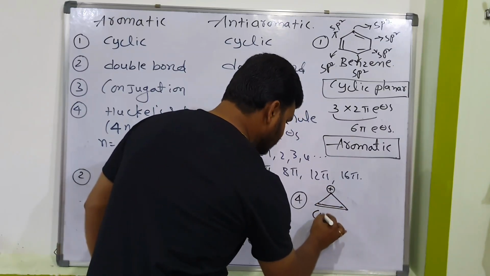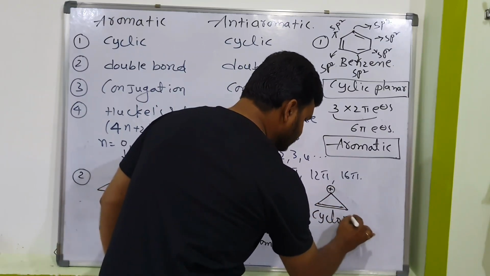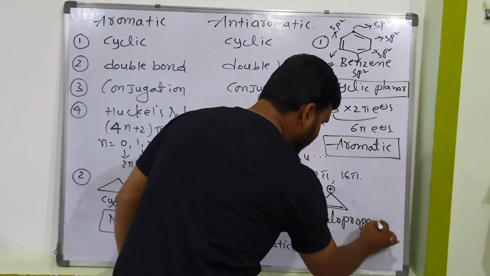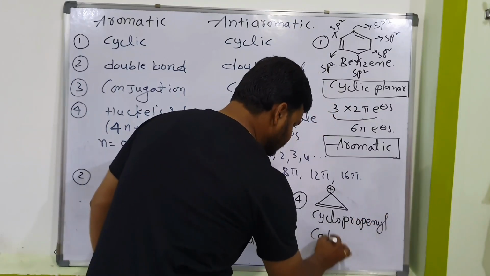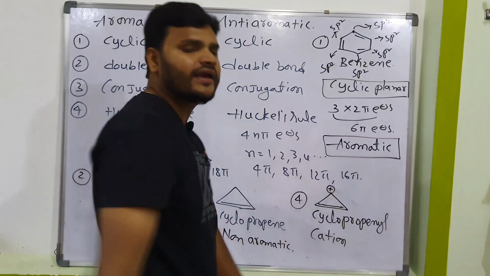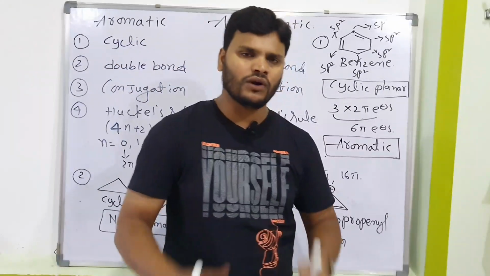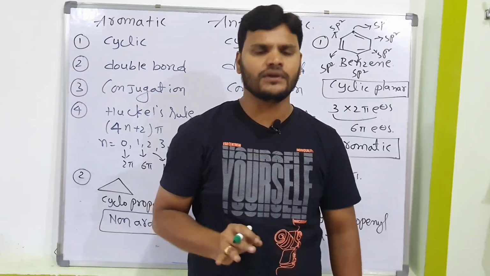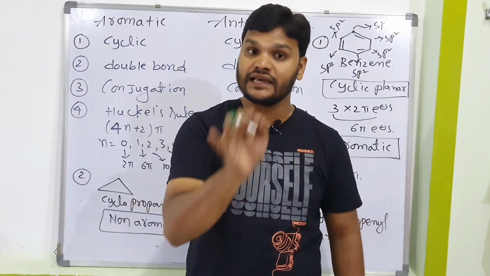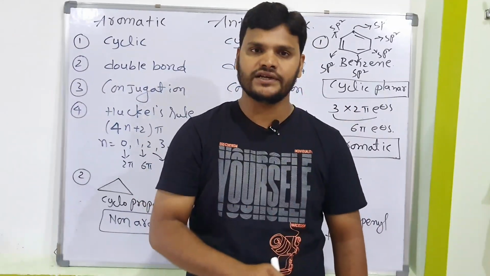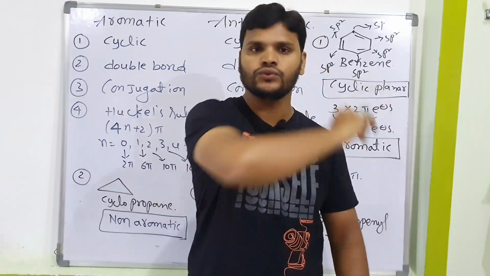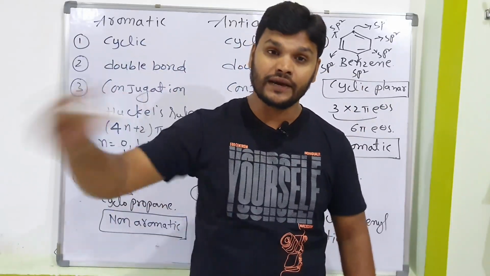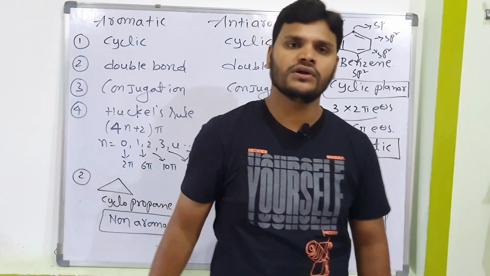What about this one? This is the cyclopropenyl cation. Already I told you in our chemistry the rules of conjugation: double, single, double, alternate double bonds. Next, double, single, positive, that is also a resonance condition. Double, single, negative, that is also a resonance condition.